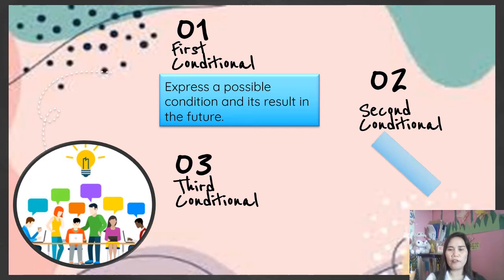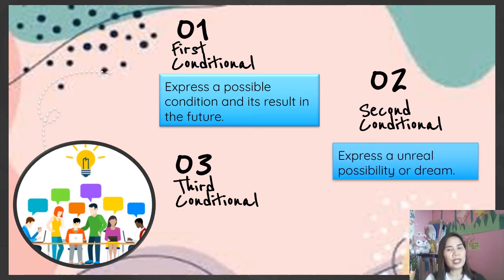Next we have the type 2 or the second conditional. It expresses an unreal possibility or a dream. So it is the opposite of the type 1. It is a hypothetical condition and its probable cause. When you say hypothetical, it is just a guess, not proven yet. So that is second conditional. We are using the simple past in the dependent clause and the present continuous in the main or the independent clause. Don't worry, I will be giving a lot of examples after.